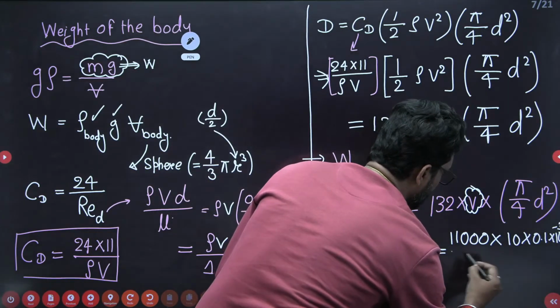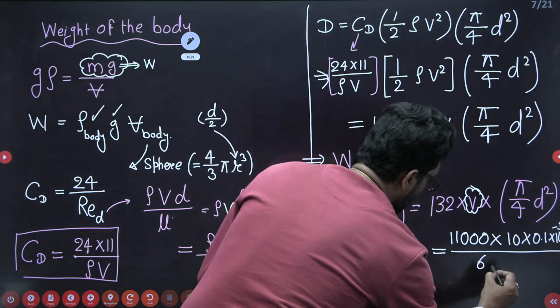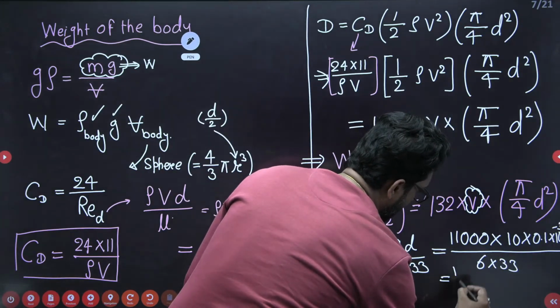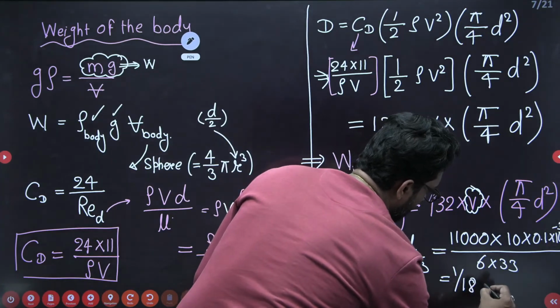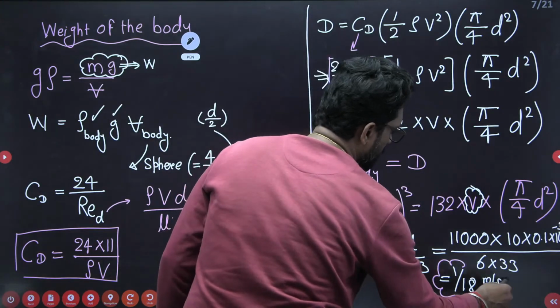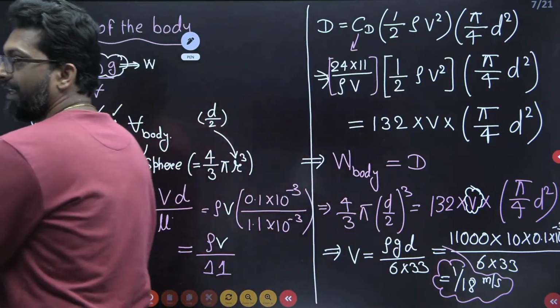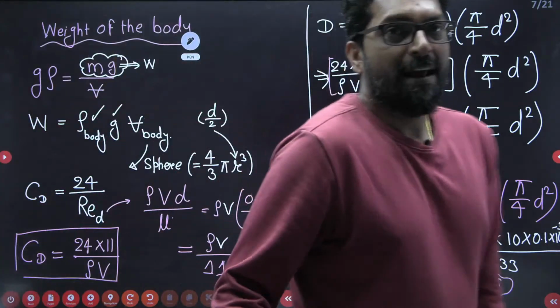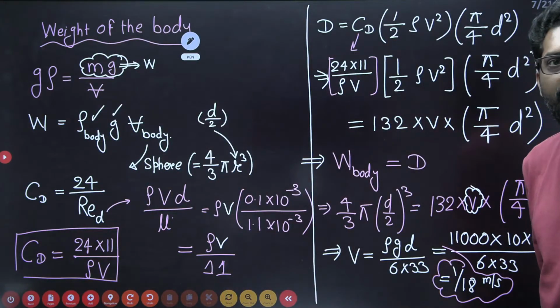Why? Because it is given very less diameter. 6 cross 33. If you solve this one, this is your 1 by 18 meter per second. The option is in the ratio form, so it is there. Clear? This is clear, beta? Simple calculation is there.